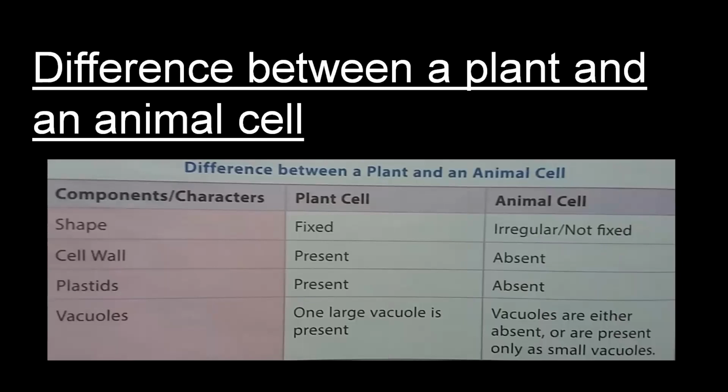Now you can see the difference between plant cell and animal cell in a tabular form. Now see the characters, the shape. In case of plant cell fixed shape is there, and in animal cell irregular shape is there. The cell wall in plant cell is present, but in animal cell it is absent. Plastids are present in plant cell, but are absent in animal cell. Vacuoles, one large vacuole is present in the plant cell, but in case of animal cell, vacuoles are either absent or are present only as small vacuoles.